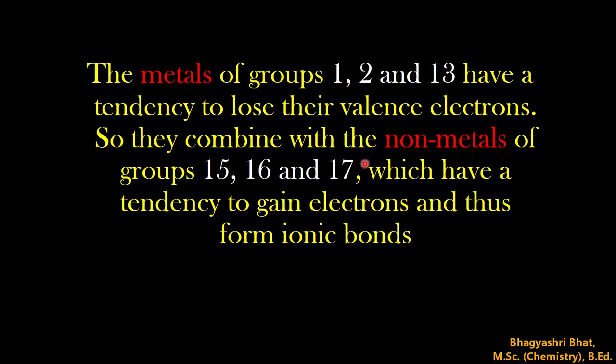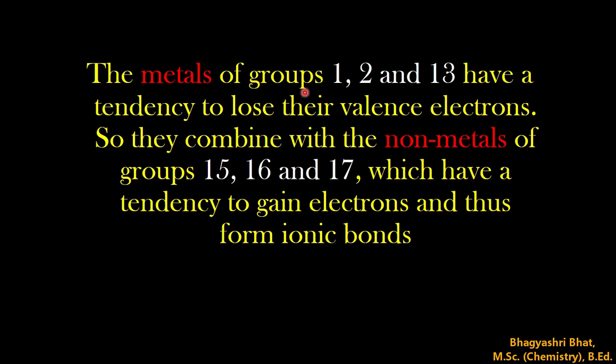Non-metals have very high ionization energy, high electron affinity and high electronegativity. Hence they belong to groups 15, 16 and 17. So the type of bond formed between metals and non-metals is always an ionic bond.